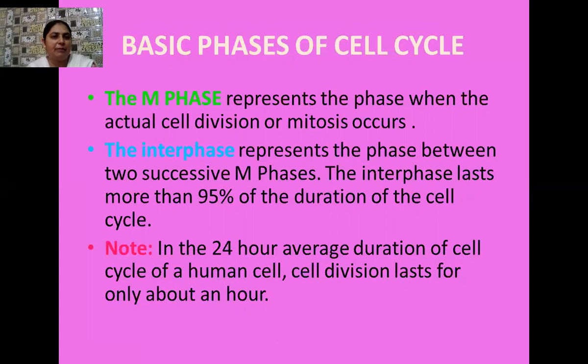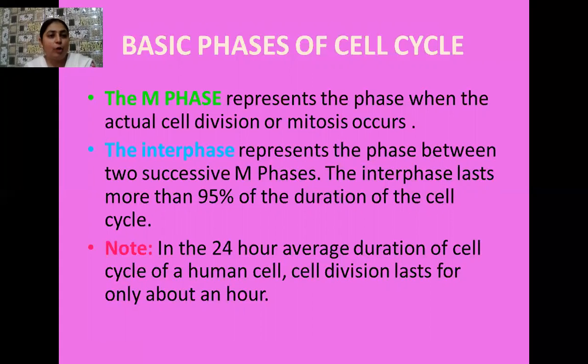During the vegetative period, mitosis takes place. When mitosis is complete, there is an interval, and again the cell prepares itself for the next division.